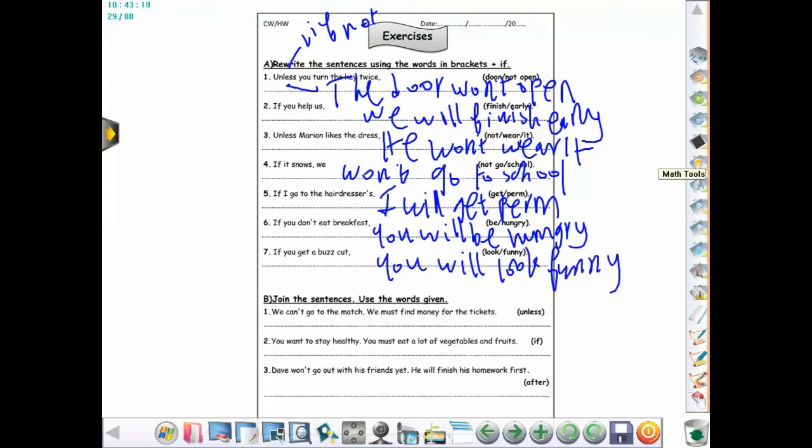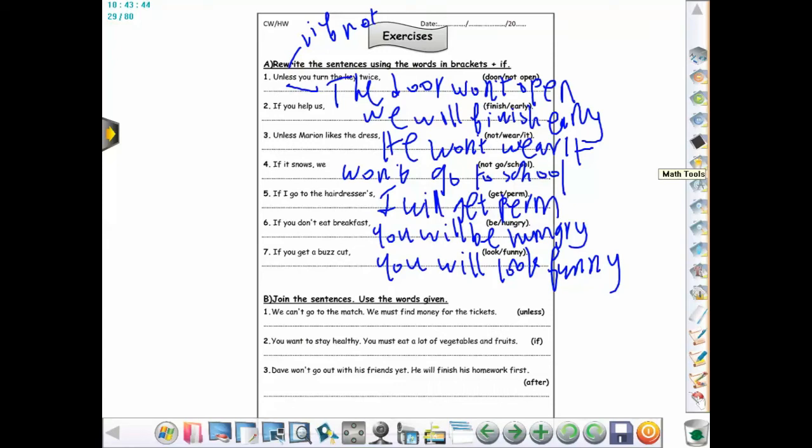If you get a buzz cut, you will look funny. Okay? So here, join the sentences, use the words given. So number one, we can't go to the match, we must find money for the tickets. I won't put unless. I have to understand the sentence first. So what do I want to say? Can we go to the match if we don't have money for the tickets? Of course not.